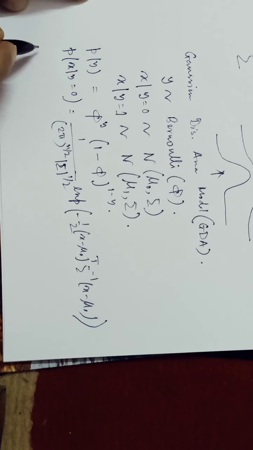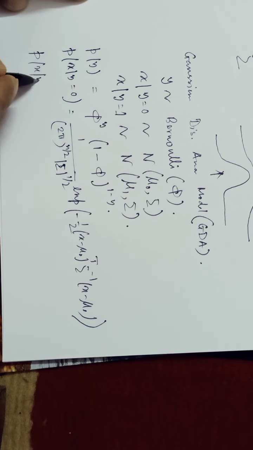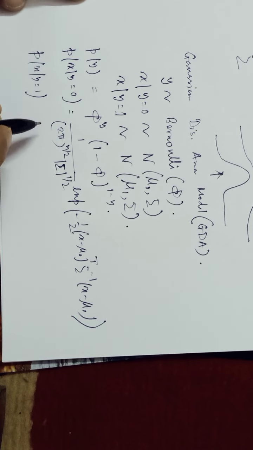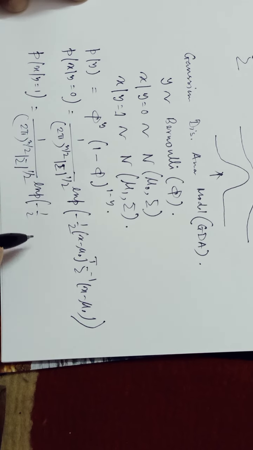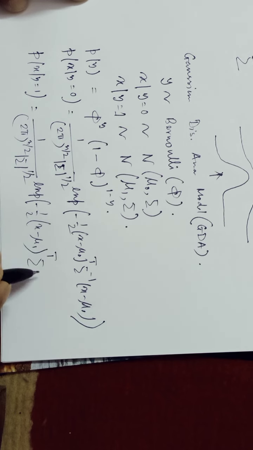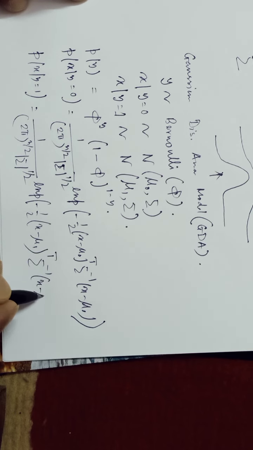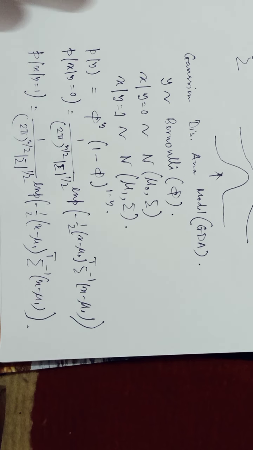And the probability of x for class 1, the other class, is 1 by 2 pi to the power n by 2, sigma to the power half, exponential minus half x minus mu 1 transpose sigma inverse x minus mu 1. So these two PDFs are given for the Gaussian normal distribution.